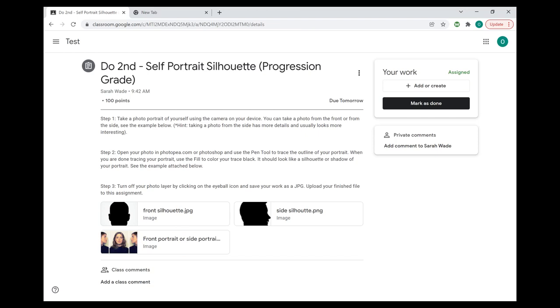When you're done tracing your portrait, you're going to use the fill. Remember, the fill tool fills your trace with the pen tool in with color, and you're going to fill it in with the color black. And when you're finished, it should look like a silhouette or shadow of your portrait.